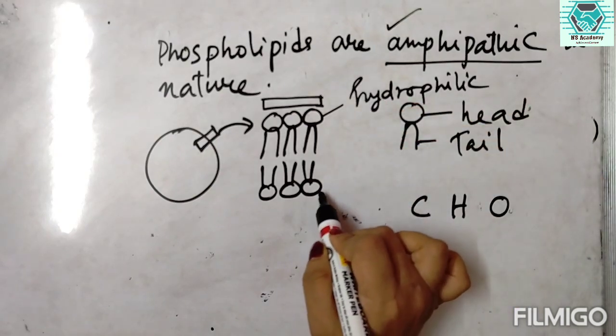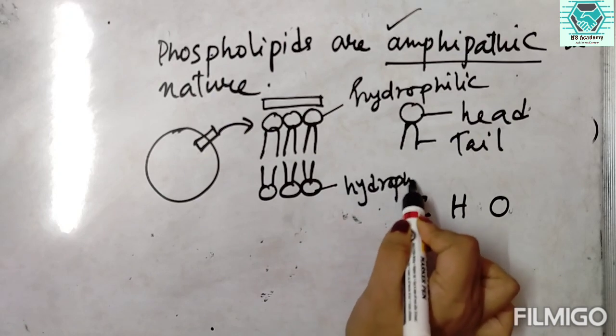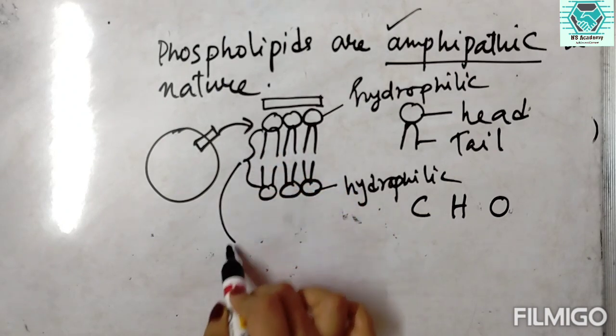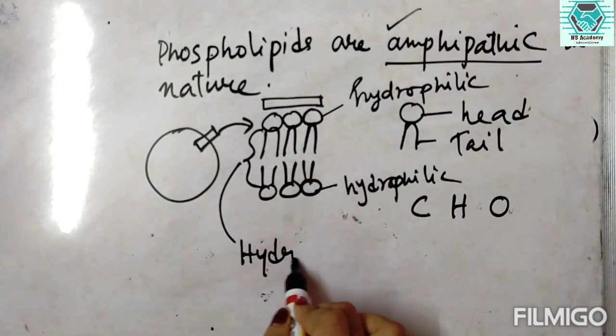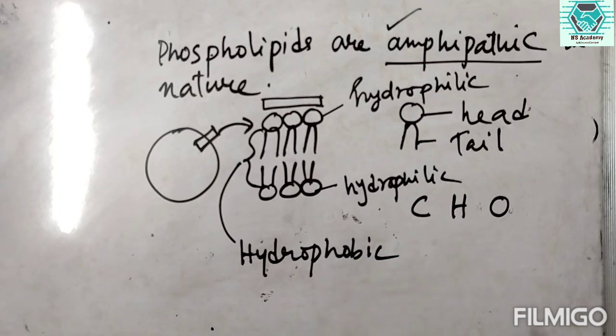So this portion is also hydrophilic, but the tails are hydrophobic. Okay, so the hydrophilic head and hydrophobic tails constitute the one lipid molecule.